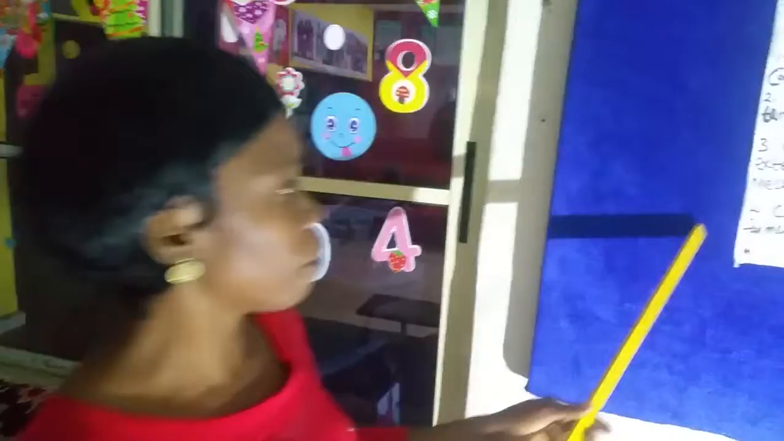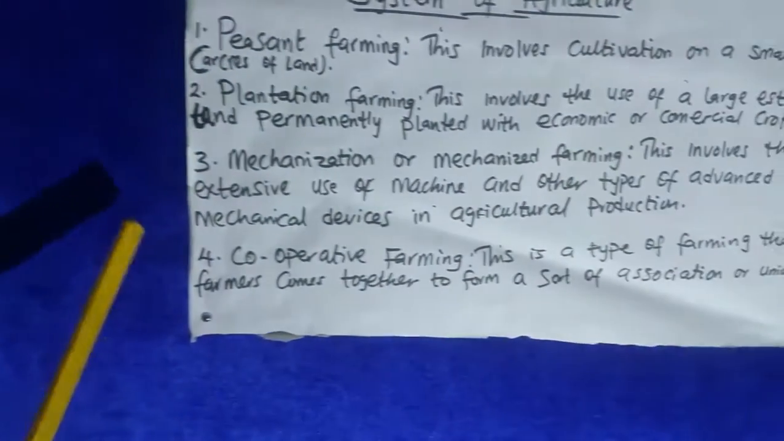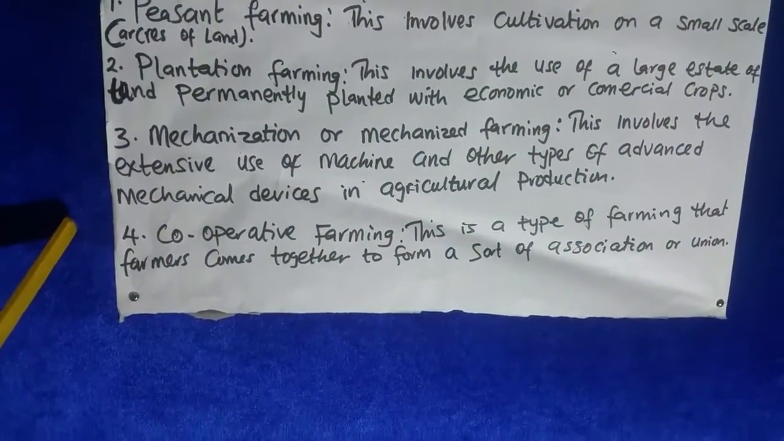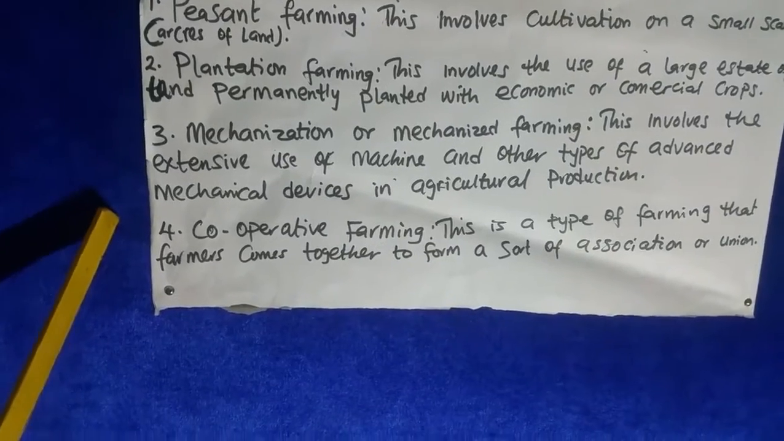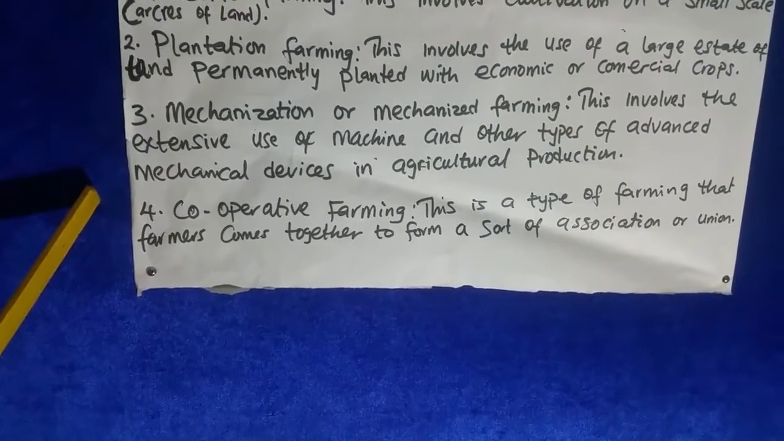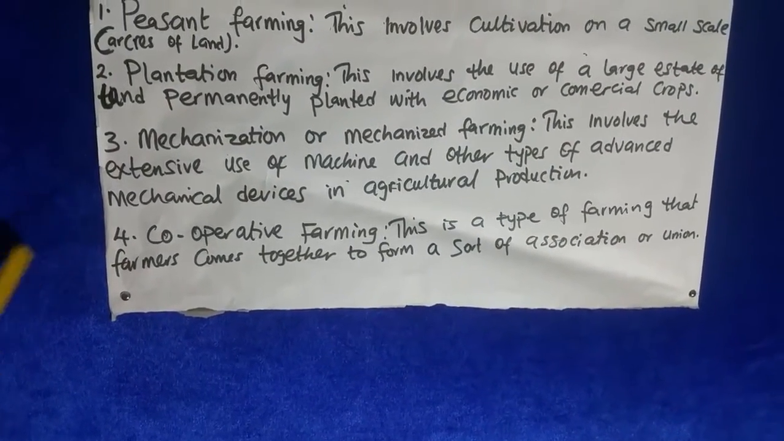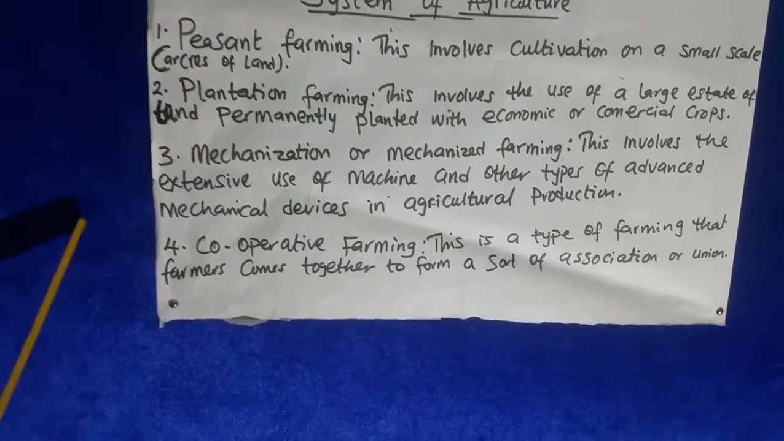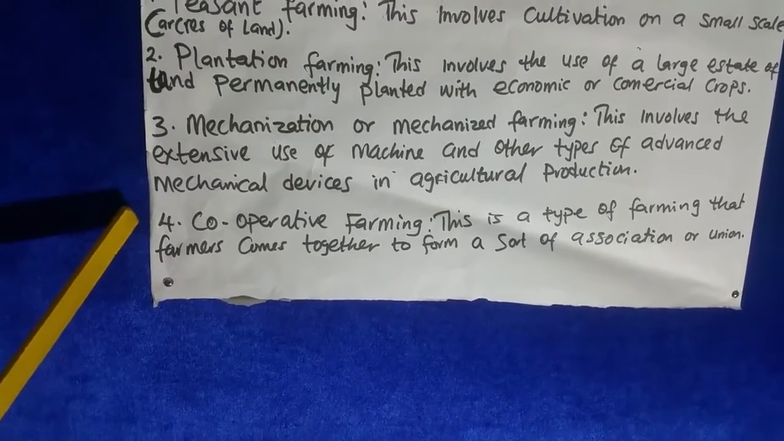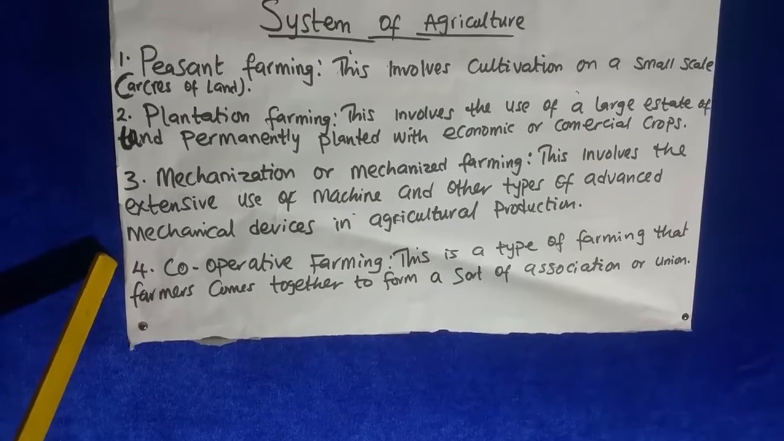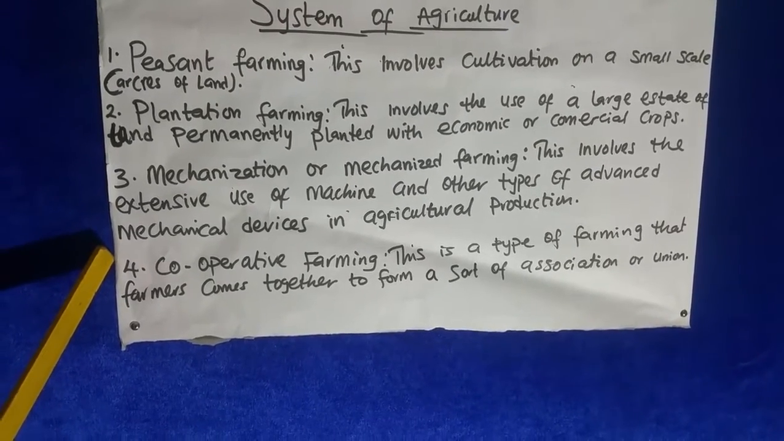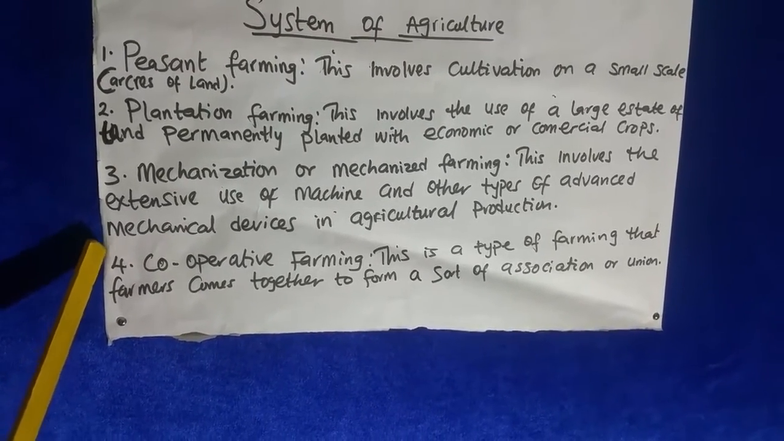Then we go to number 4, cooperative farming. This is a type of farming where farmers come together to form a sort of association or union.